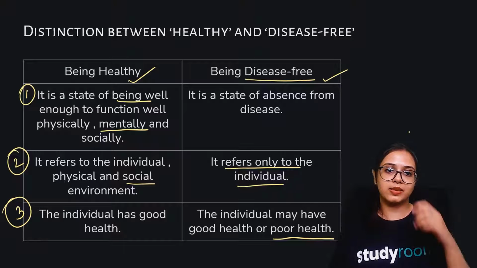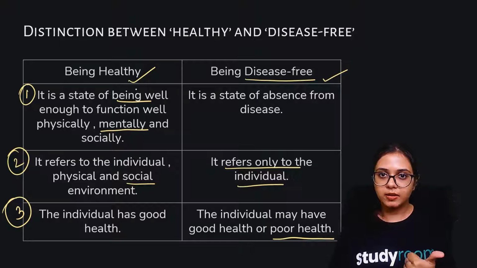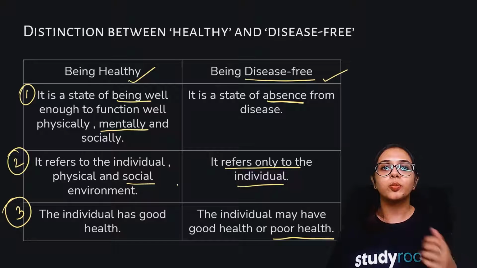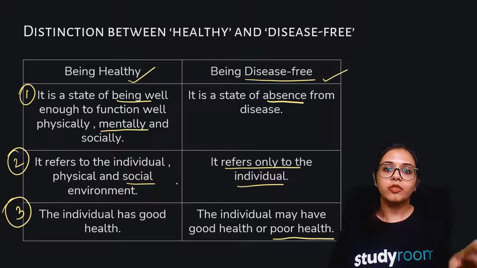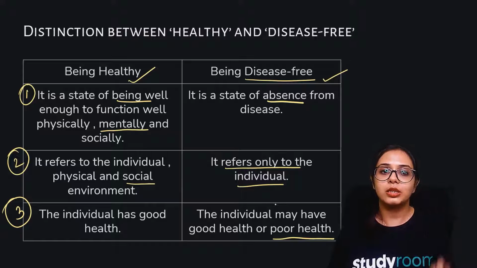The distinction is that when you're in a state of good health, that indicates you have good physical well-being, good mental well-being, and good social well-being. Whereas being disease-free is just the state of absence of disease. The second thing is that your state of good health refers to both your personal well-being as well as your community or your social well-being. Whereas being disease-free just and solely depends on you. It depends on the individual.